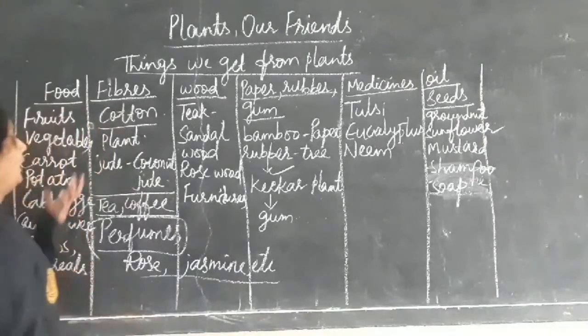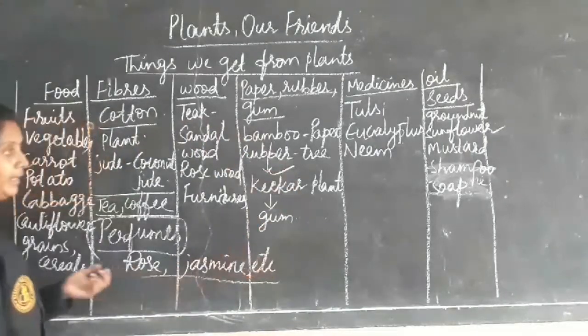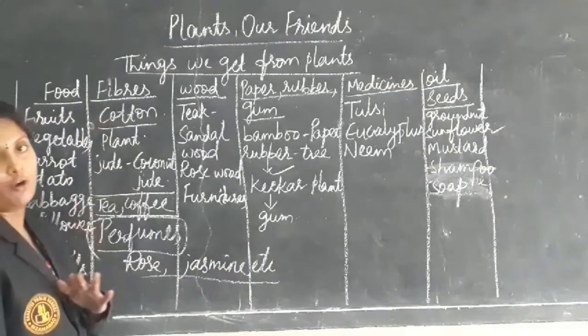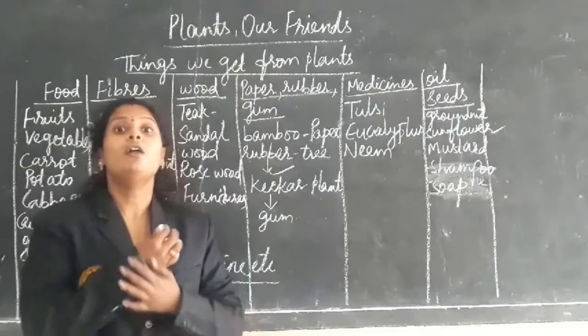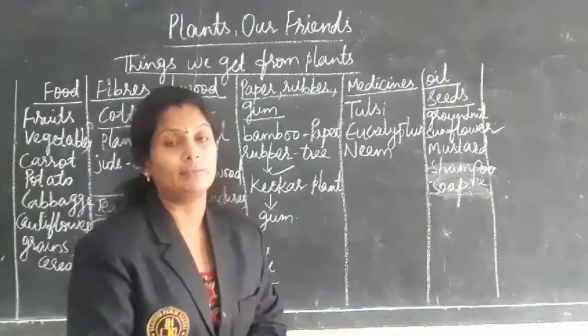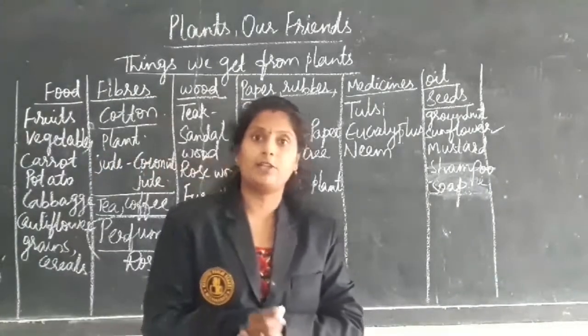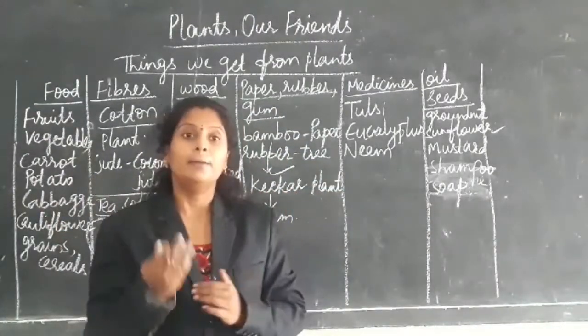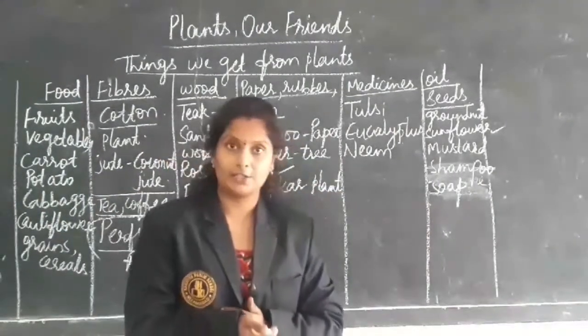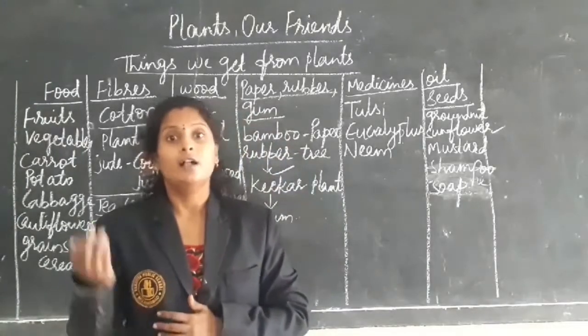As plants are useful to us in many ways, we should not cut the plants or trees. We should love our plants because plants clean the air. They make the air fresh. They give us rain.